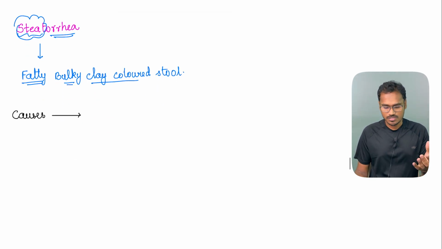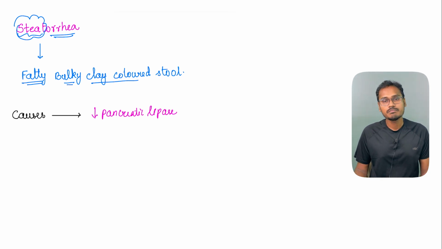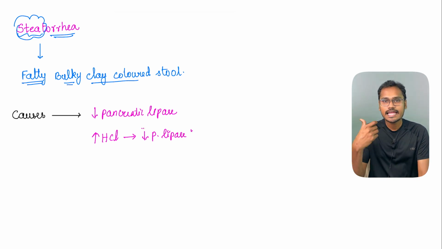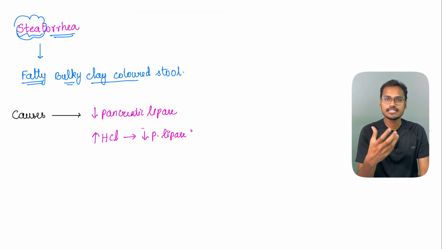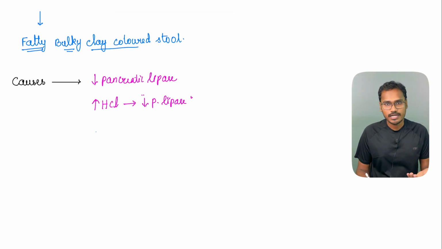So what are the commonest causes? One of them is a decrease in pancreatic lipase, because that is the major enzyme for fat digestion. And this pancreatic lipase will be destroyed by HCl. So when somebody is having an increased amount of HCl, the pancreatic lipase will decrease. So increased HCl is also not good, because the pancreatic lipase gets inactivated in a low pH or increased H+. So that's why the duodenum has bicarbonate and other secretions to increase the pH so that the pancreatic lipase is not deactivated.